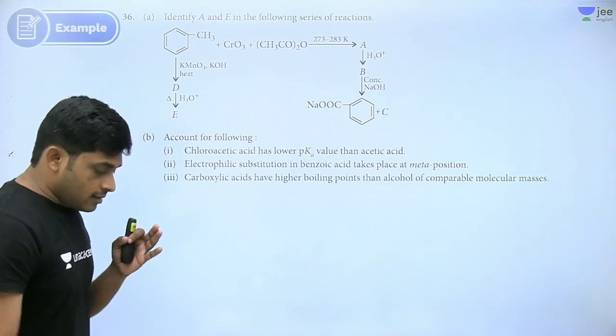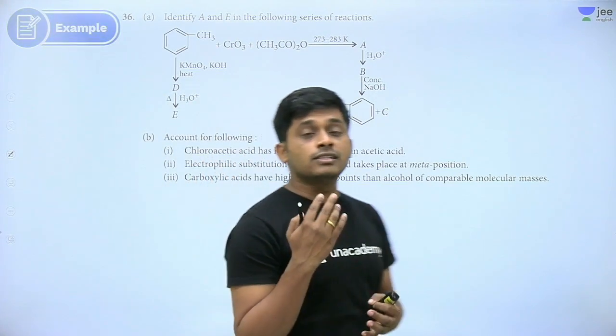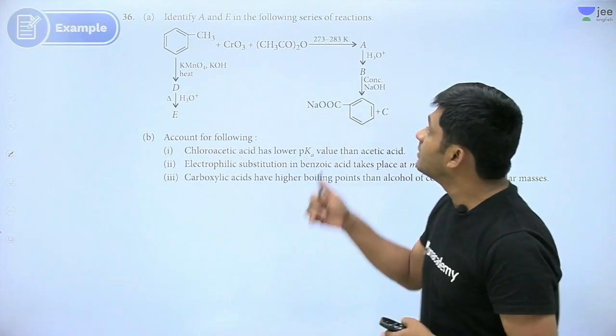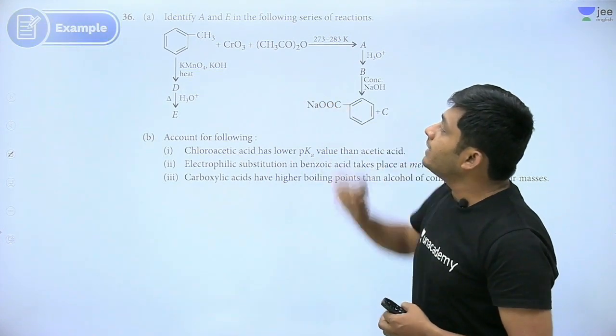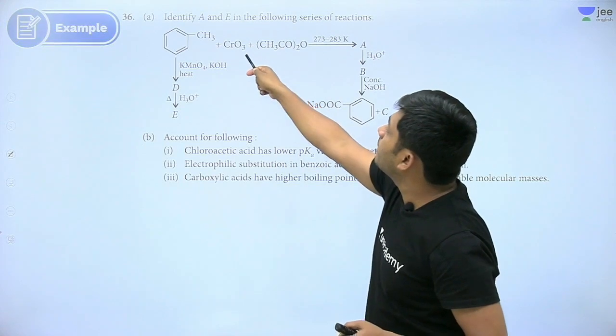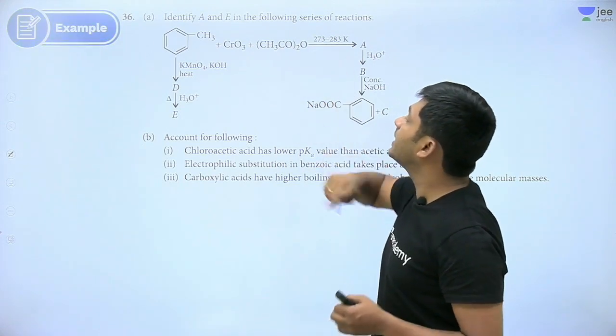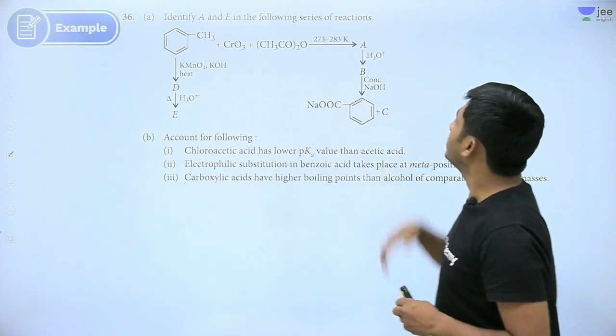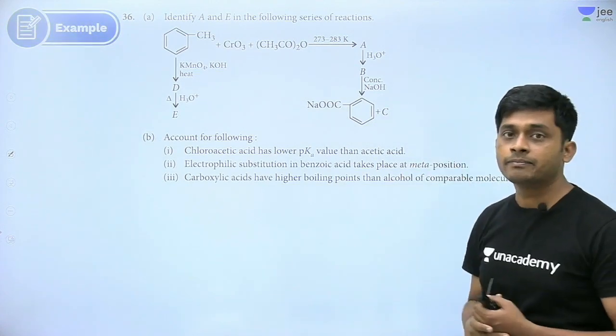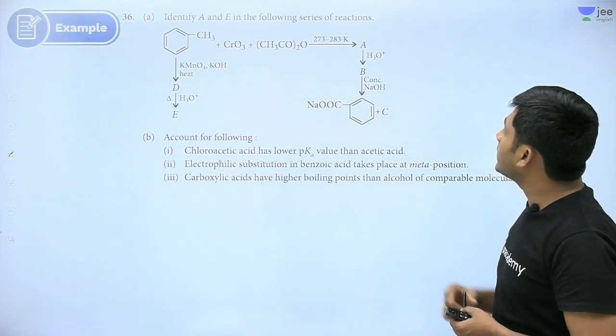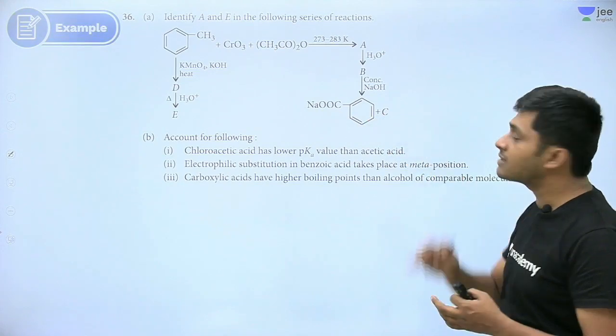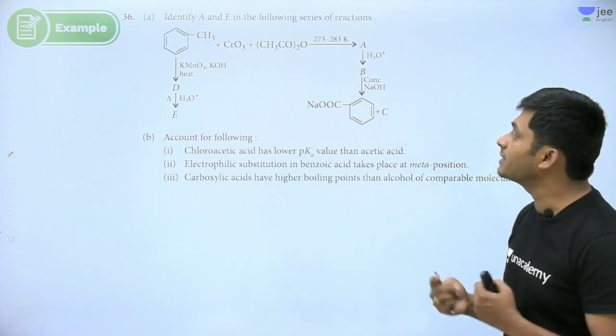Now, last second question, right? Toluene and chromium oxide with acetic anhydride, A is formed, H3O plus, we get B, and with concentrated NaOH, this plus some other compound is formed. What is it?